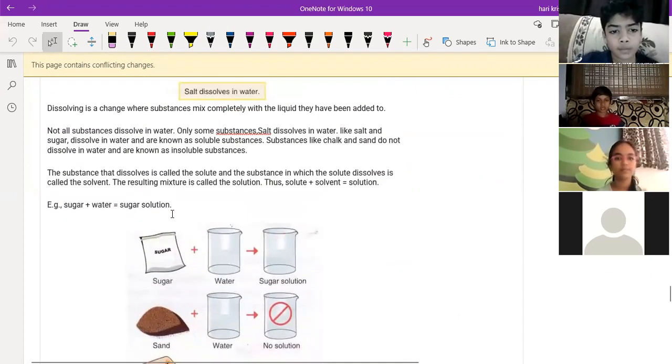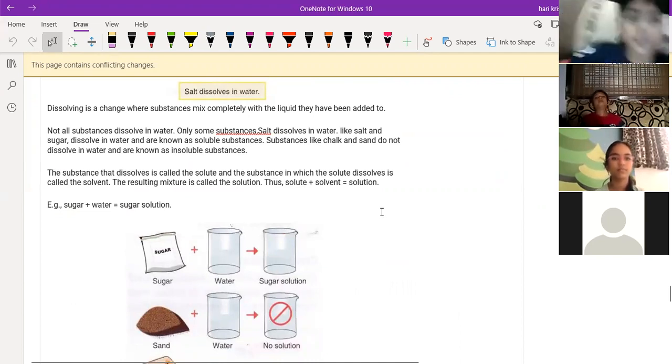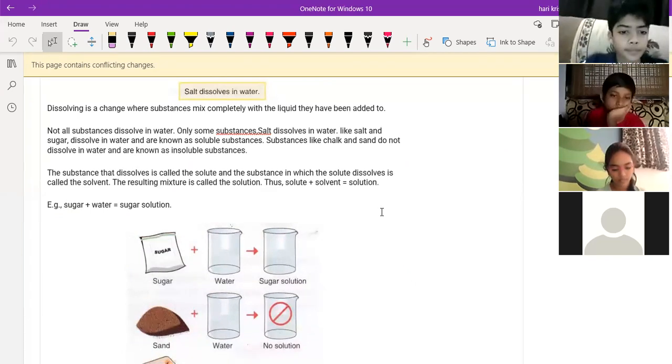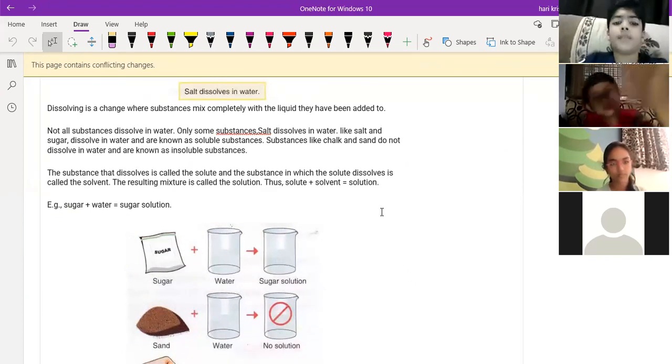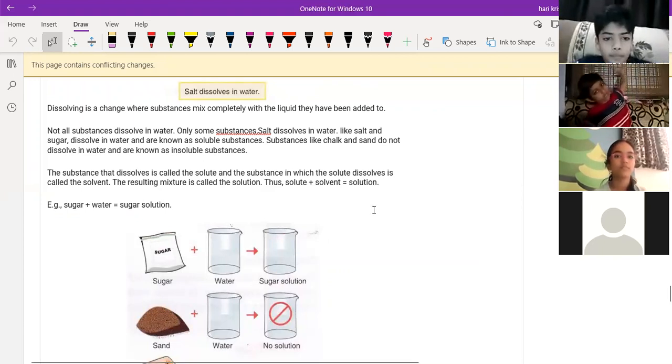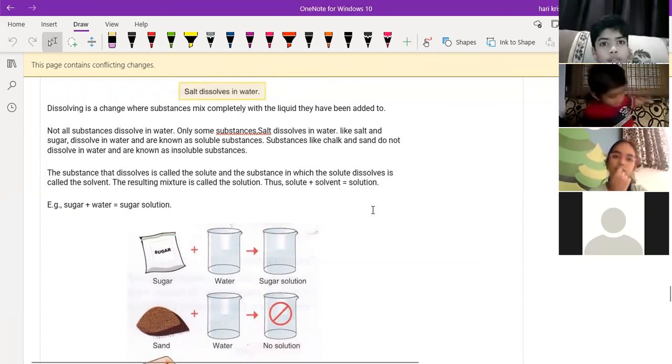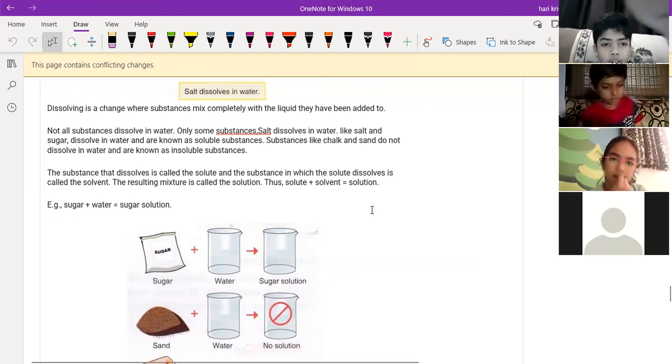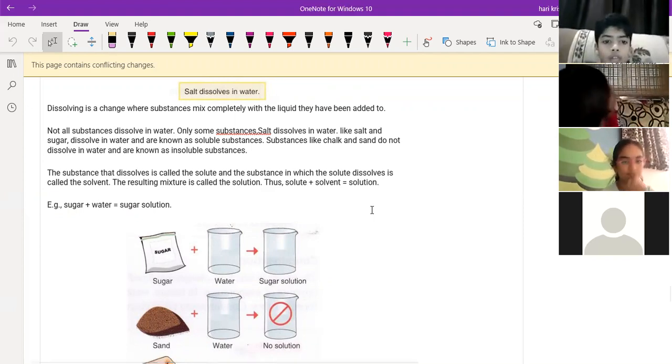Okay, first step. You know all about the solution, right? If you mix salt with water, it will form a salt solution. If you take any solution, it will contain two components. One is a solute, the other is a solvent. Clear? Solution means two components will be there. One will be the solute, the other will be the solvent.